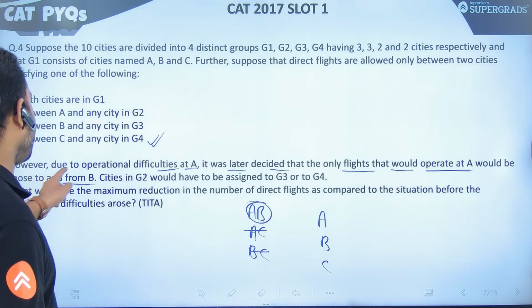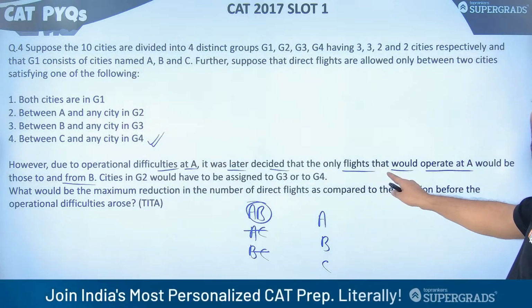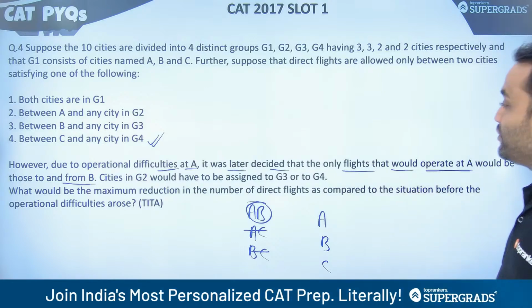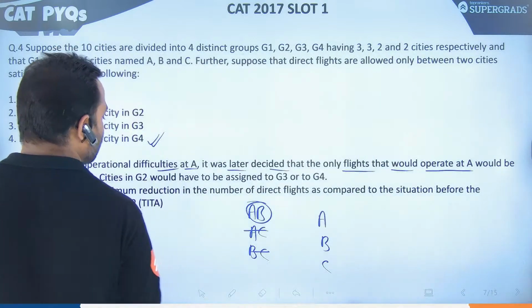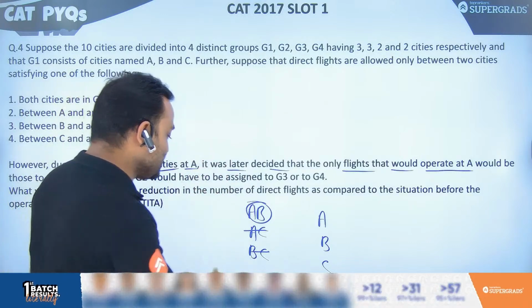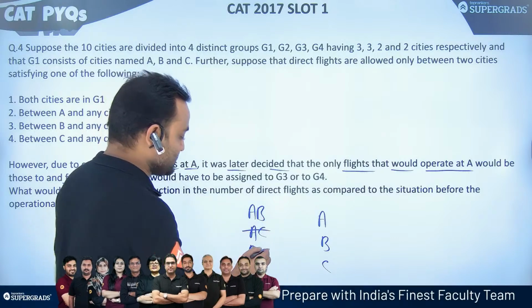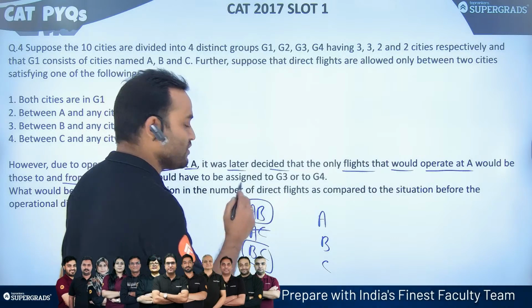So you can go from A to B and come back to A. Now BC is working, of course. AC is not working. This one is working and this one is working.